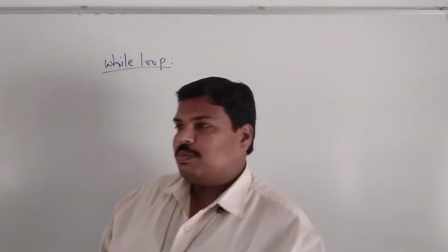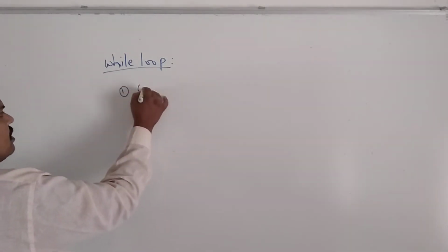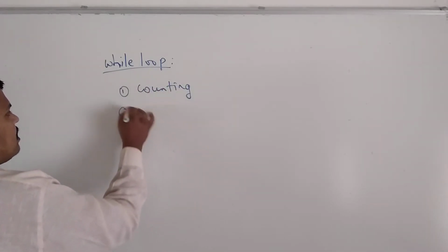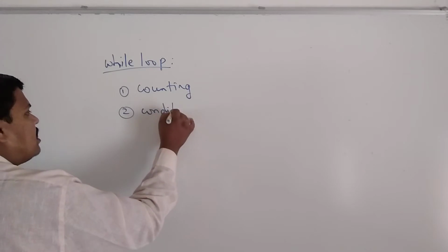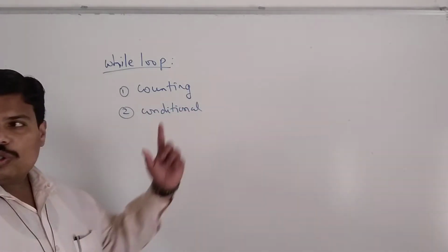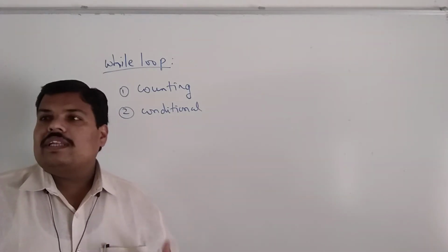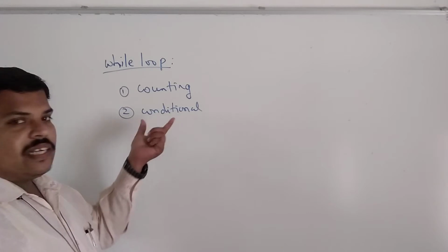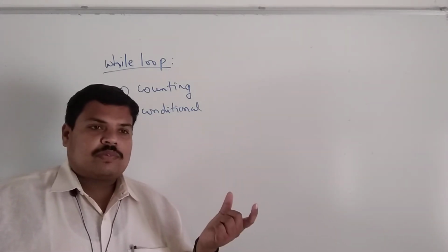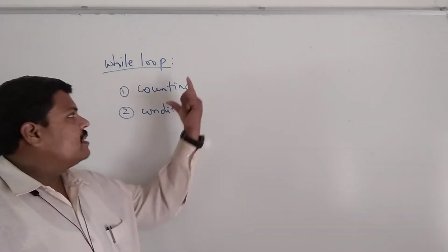There are two types of loops. Okay. We'll just quickly revise. So what are the two types? The first one is counting loop, and the other one is conditional. The difference is, counting knows the number of iterations, whereas conditional loop only knows when to stop. Okay, it only knows till when it has to continue. So that is the basic difference.